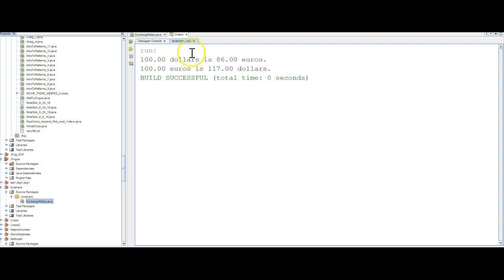We can see that the exchange rates are for $100, 86 euros, and for 100 euros, $117. And so it looks like those different rates were being applied in the different methods that they were defined. So this hopefully gives us some idea about a closer look at local variables and the fact that we can reuse them between method definitions.